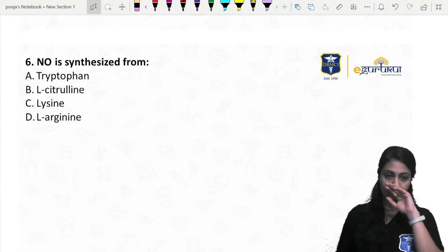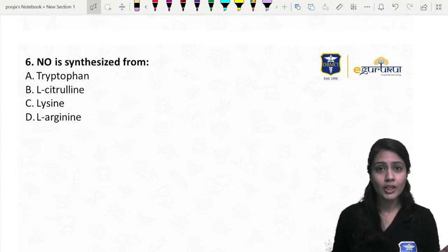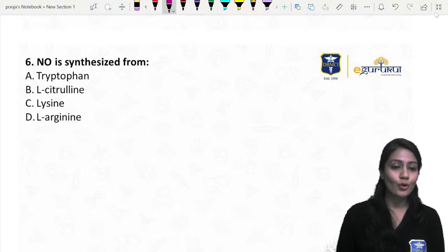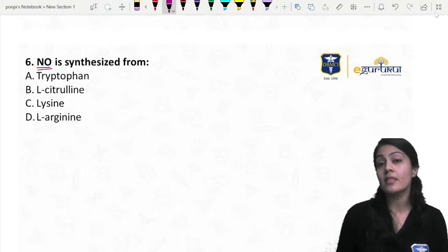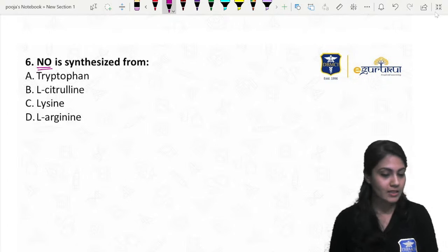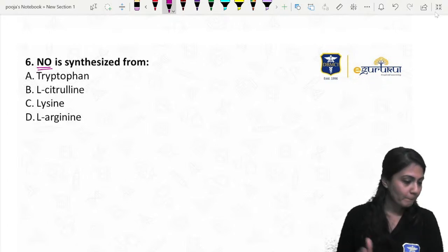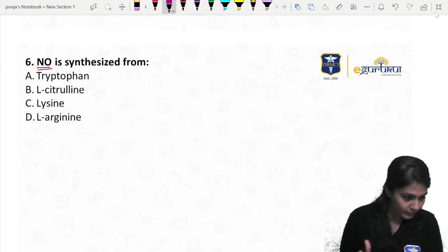Now, I don't know why this is in physiology, but if the question is there, you have to solve it. Please solve this question also. NO, that is nitric oxide, is synthesized from? Yes, guys, answer please. Give the answer quickly. Easy question.